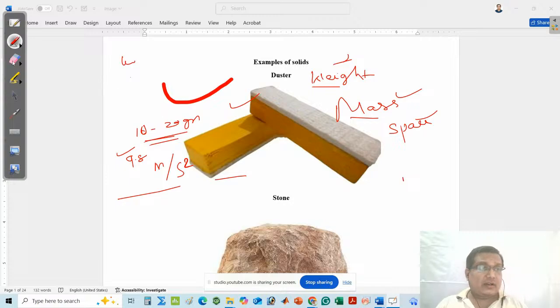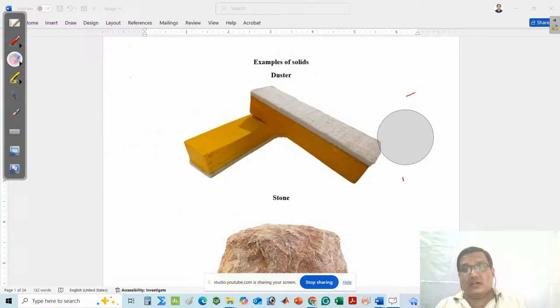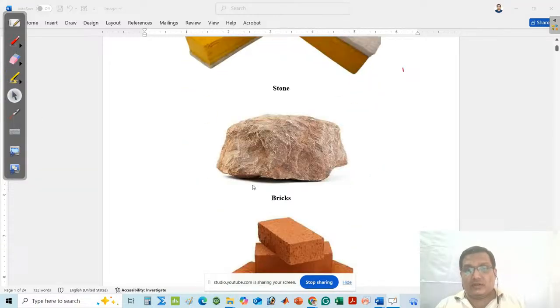Next, you can also think about other examples of matter. Here another example is given, that is stone. Stone also has a fixed amount of mass and weight.